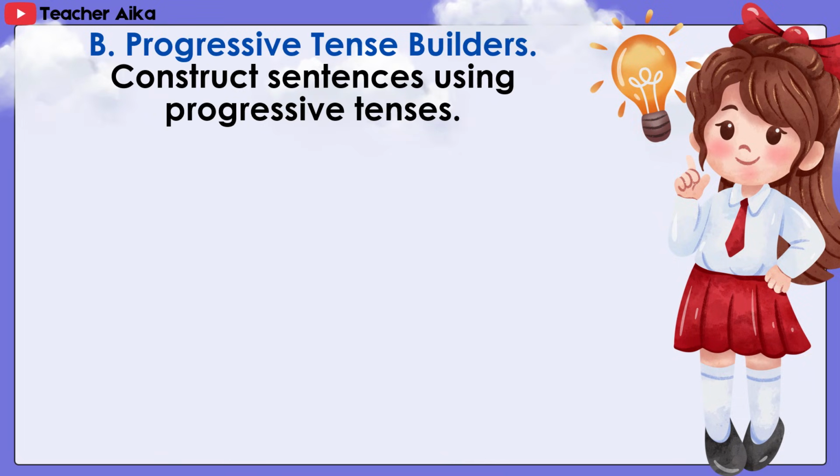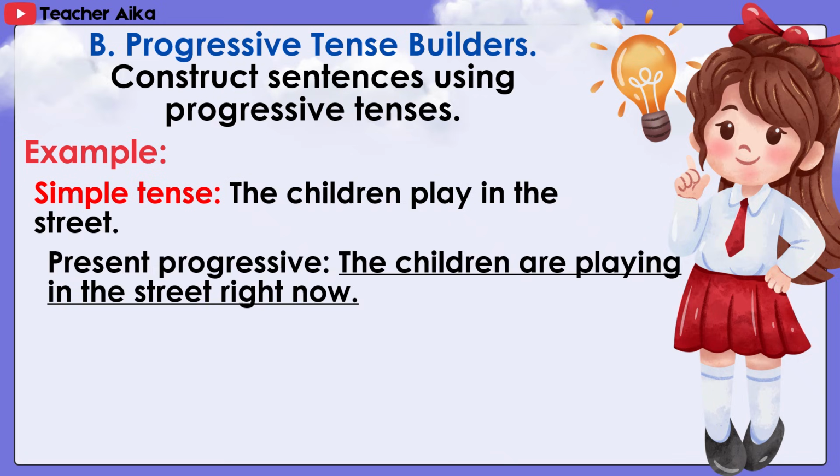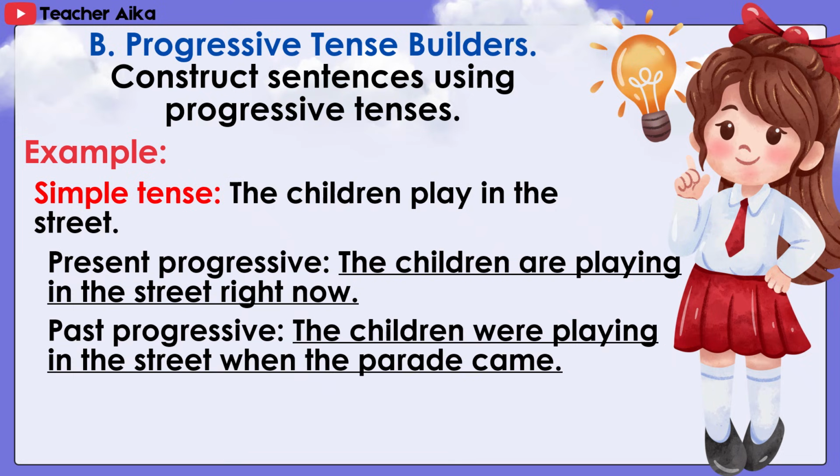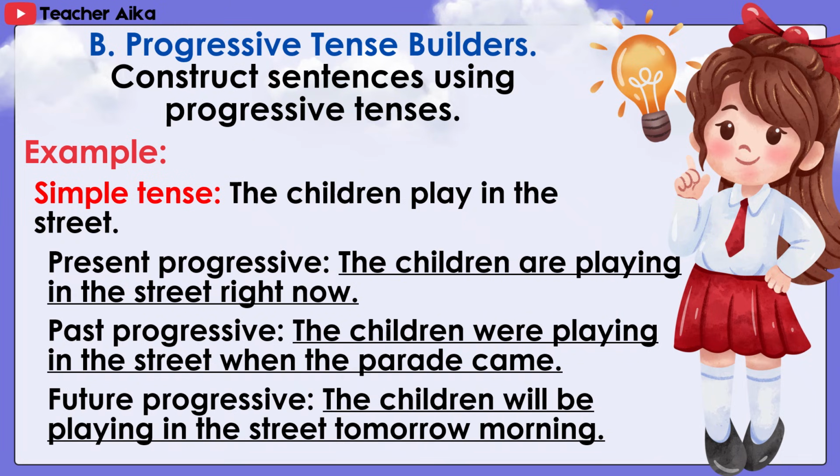B. Progressive tense builders construct sentences using progressive tenses. Example: simple tense, the children play in the street. Present progressive, the children are playing in the street right now. Past progressive, the children were playing in the street when the parade came. Future progressive, the children will be playing in the street tomorrow morning.